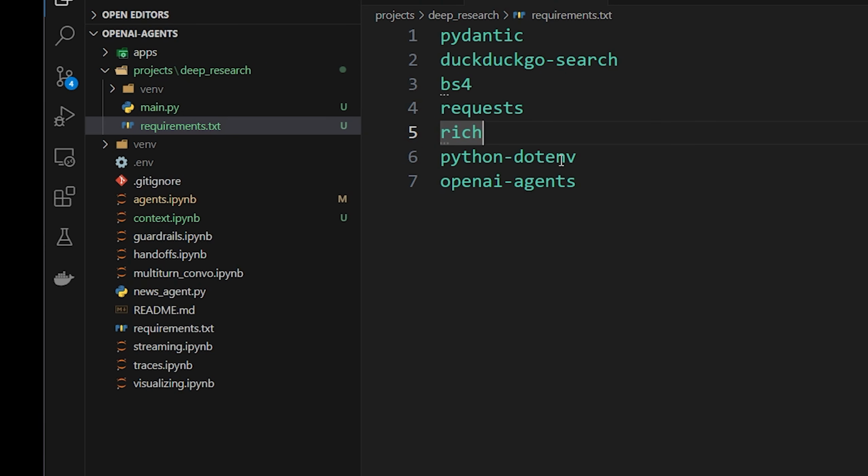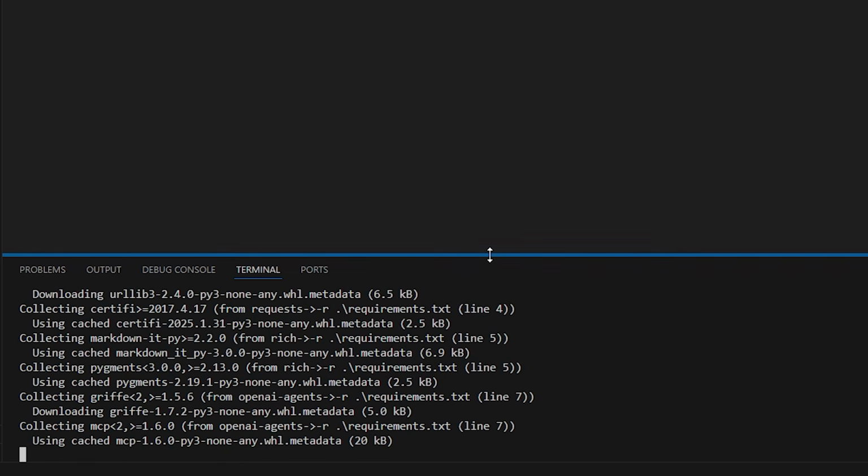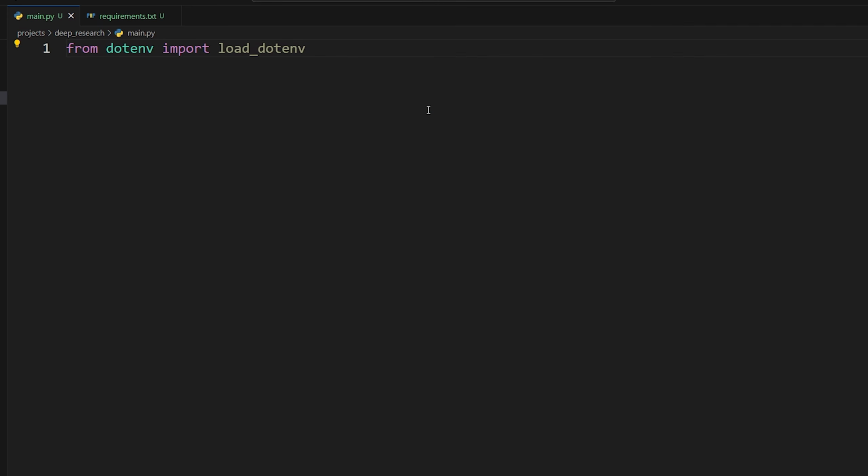We have python-dotenv, which we also have been using to get the local environmental variables from the .env file. And then finally, of course, we have our OpenAI Agents library, the most important one. After you add all your dependencies, you can then install it to your local Python environment by doing pip install -r requirements.txt. So this will install all the dependencies to your local Python environment. Make sure that you activate it, of course, before running this, and then you'll be good to go. The very first thing that we want to do first is just call this load_dotenv function so that we can load our OpenAI API key so that we can actually use the OpenAI models.